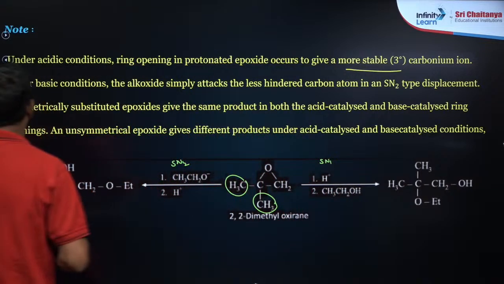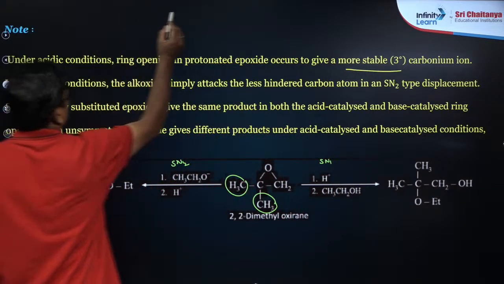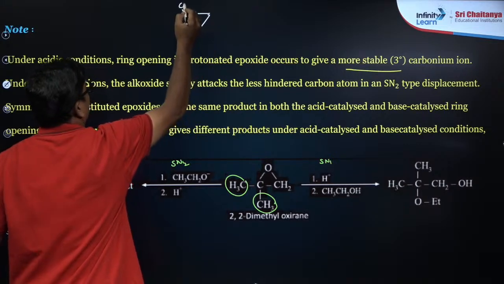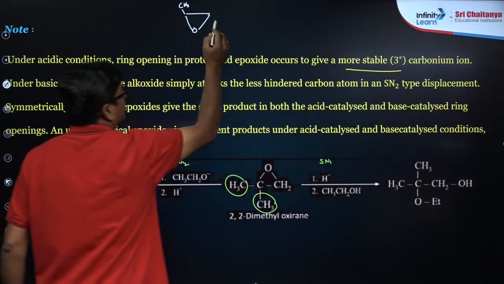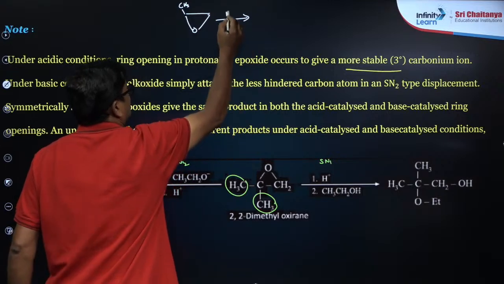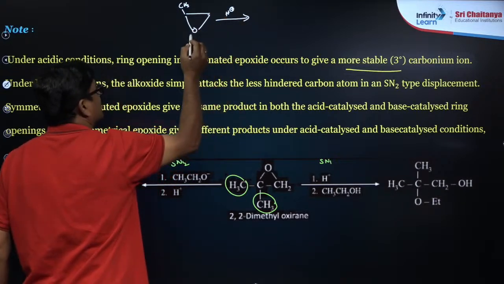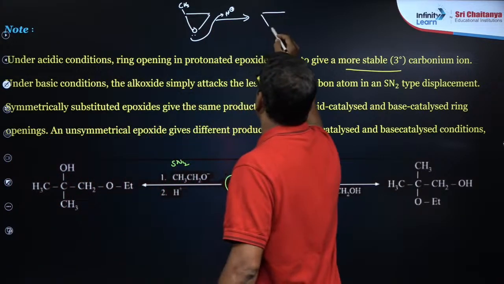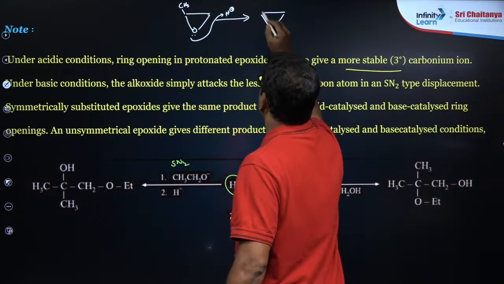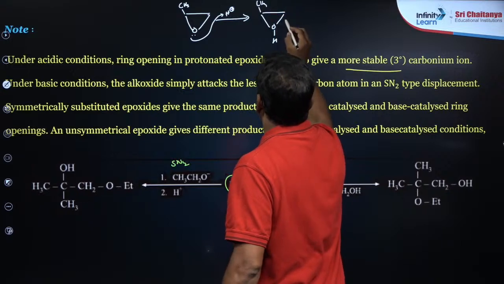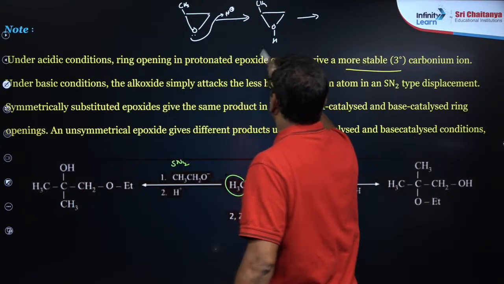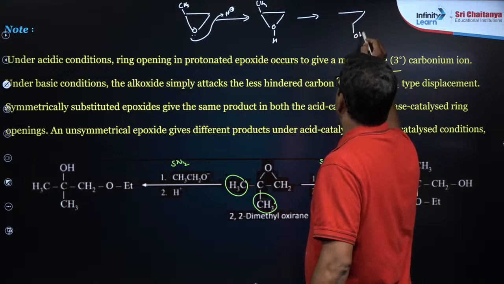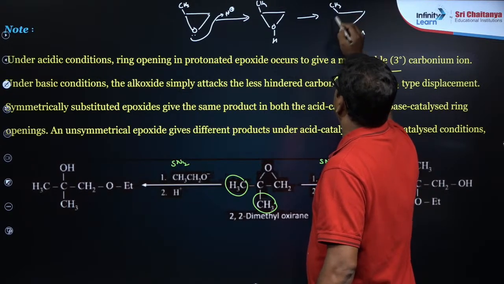Simply, in the presence of acidic media, the attack is going to be here and CH3. Now you are going to see the formation of this.